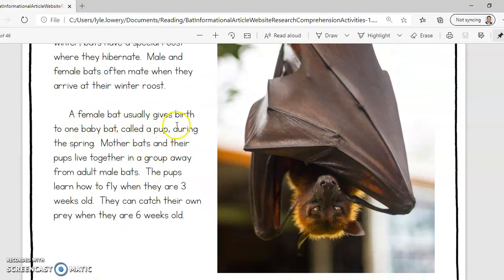A female bat usually gives birth to one baby bat, called a pup, during the spring. Mother bats and their pups live together in a group away from adult male bats. The pups learn how to fly when they are 3 weeks old. They can catch their own prey when they are 6 weeks old.